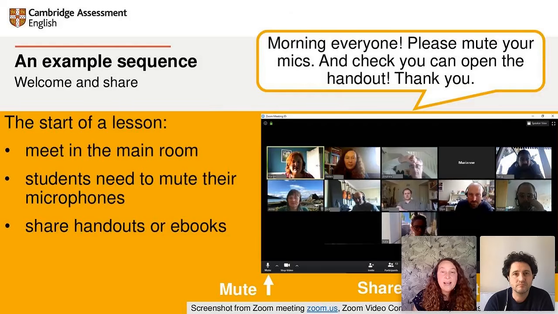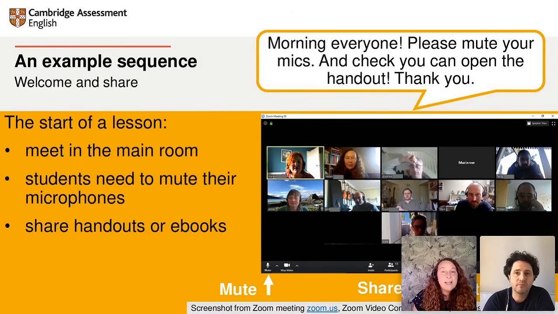So at the start of the lesson, you and your class all meet in the main area or the main room. And you remember at this point, you'll need to ask your students to mute their microphones or change the settings so that they enter with muted microphones, especially if you're teaching a large group, because even the smallest noises can be picked up and they're quite often amplified as well. Students can easily unmute their microphones when they want to contribute, and you can mute microphones. As the teacher, you can mute those too.